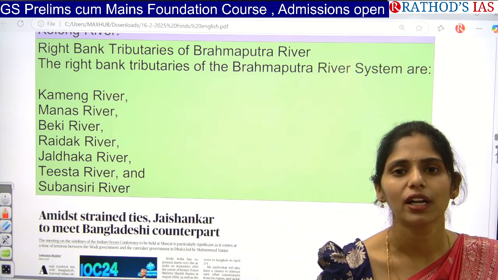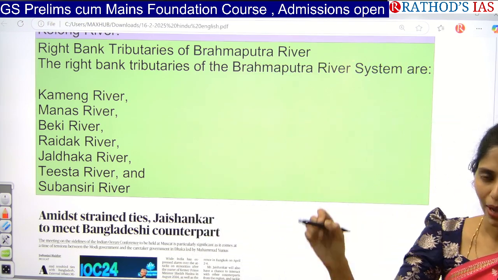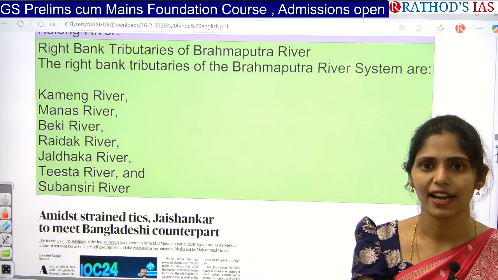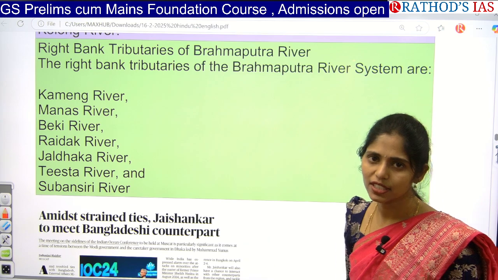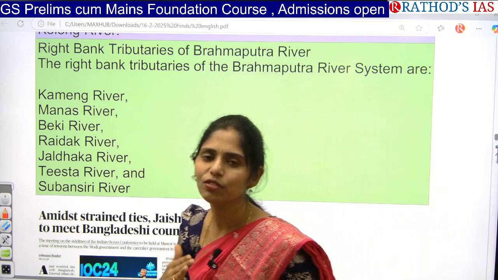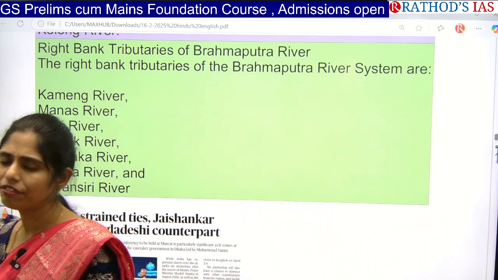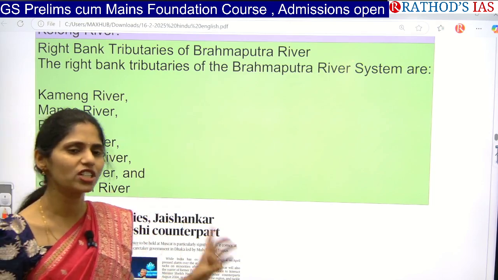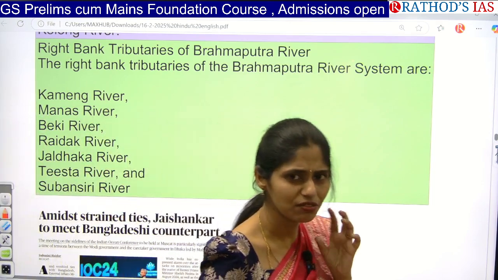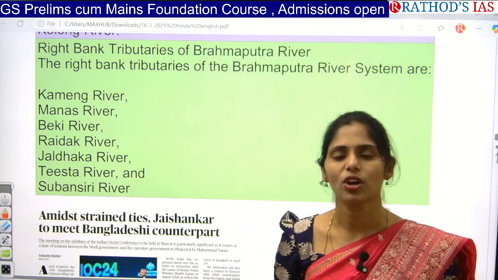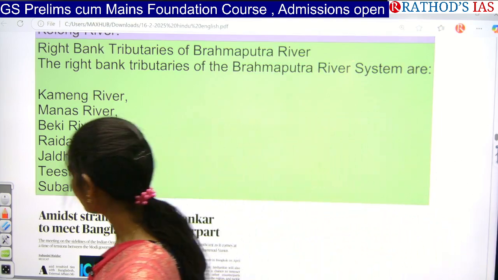Try to take a political map of India and try to draw the map through which states it flows exactly, along with their tributaries, and identify which are right bank and which are left bank tributaries. And every year, believe me, at least one question will be there from the Himalayan river system for sure. Last year the question was on river Indus.